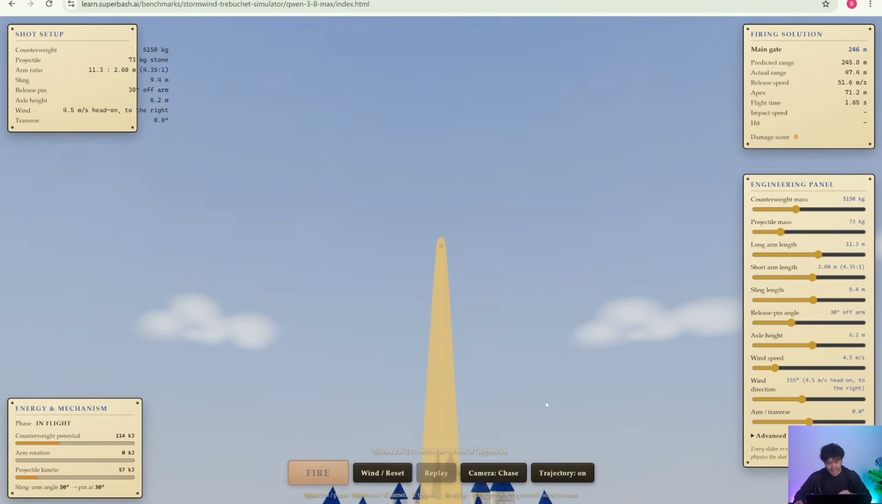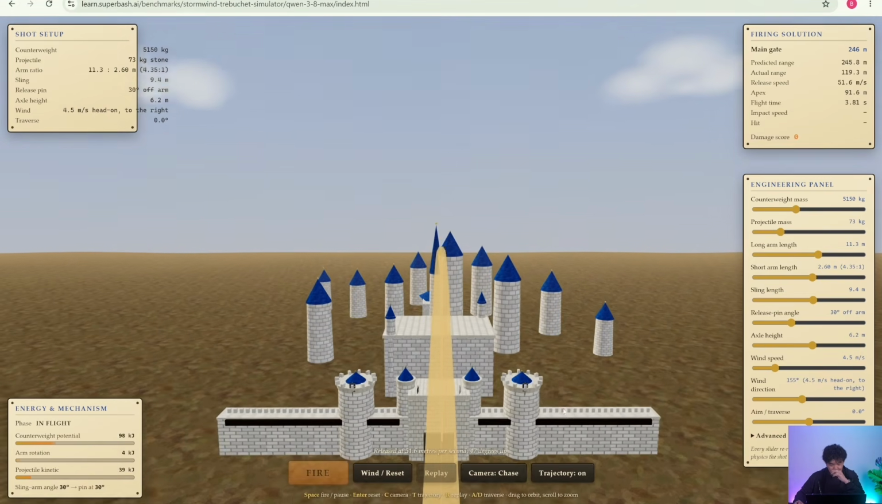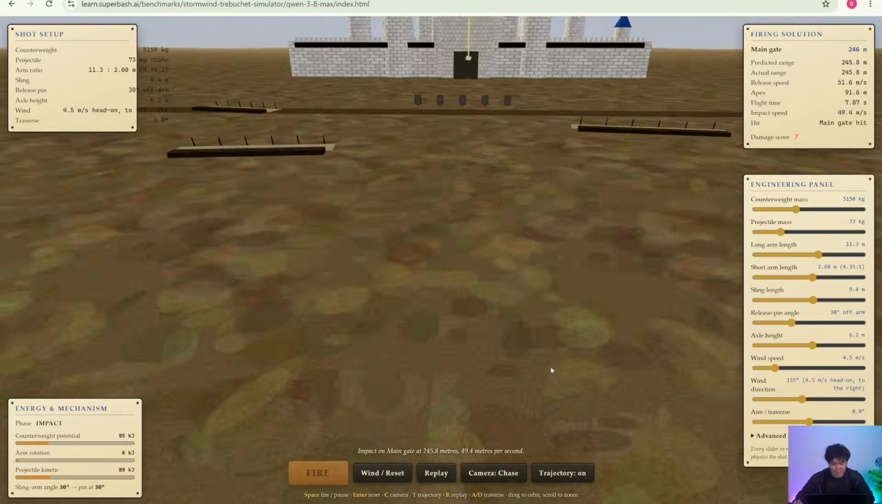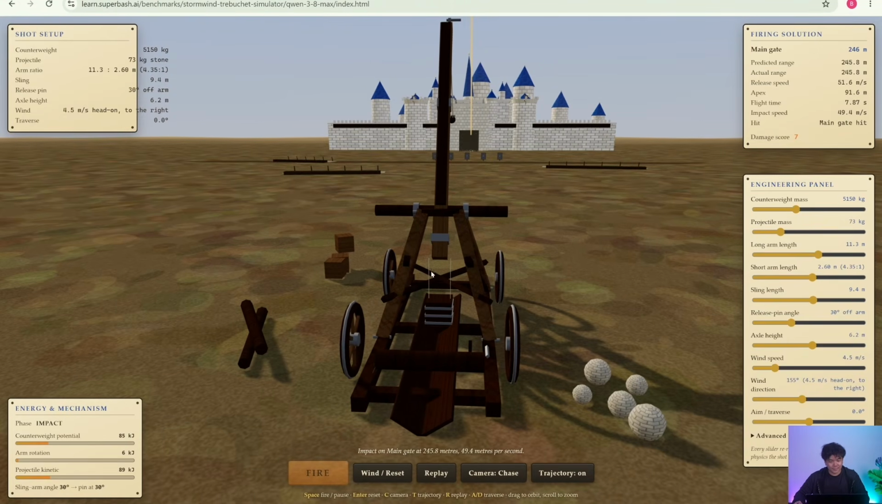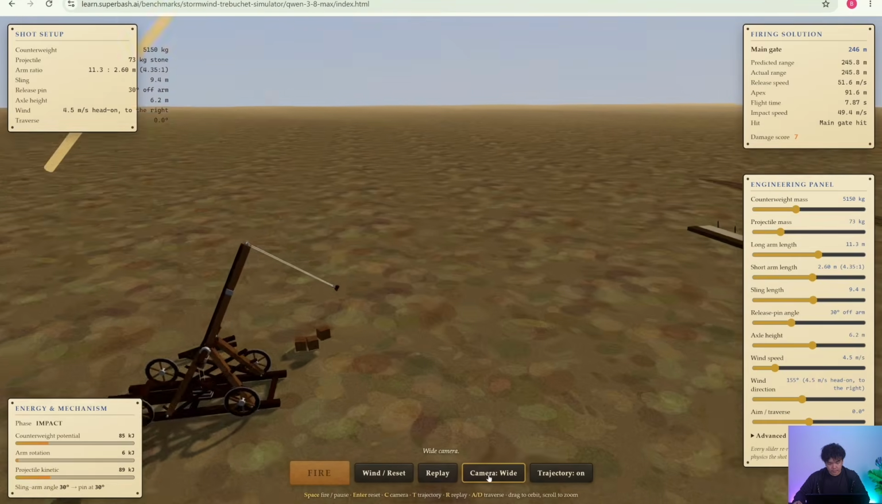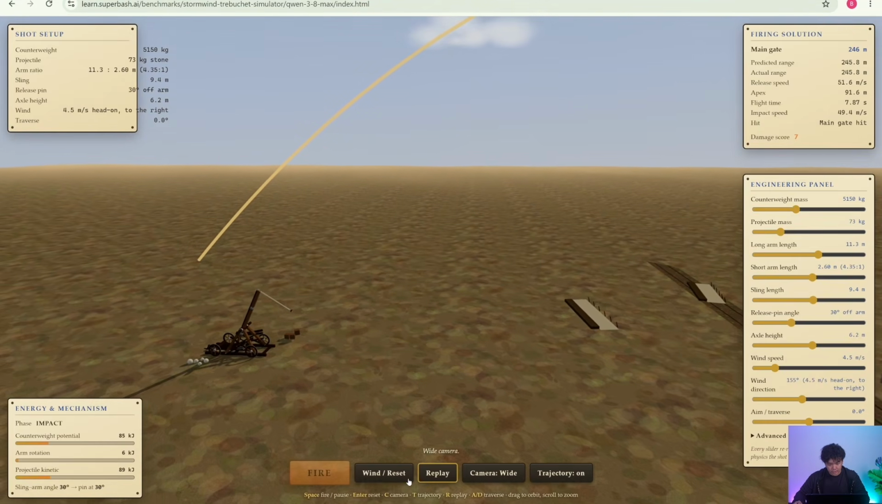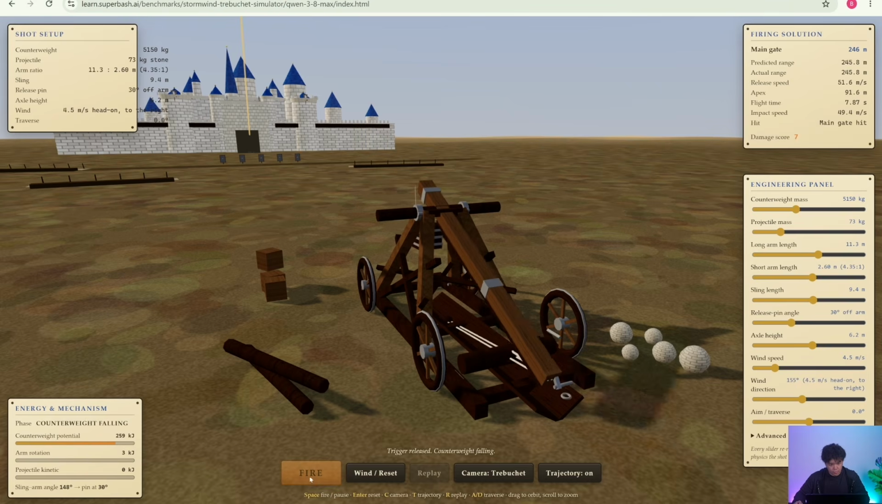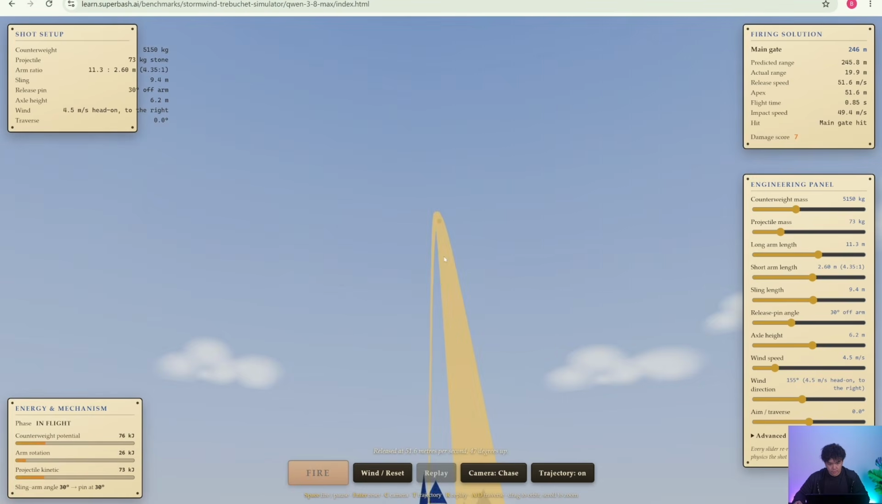So there's the sling there, of course. Some models, I think DeepSeek didn't have the sling, so it's technically not a trebuchet, but it's a catapult. We did that test. You can check that video out. We can also change camera angle. So this is pretty cool. From wide to trebuchet only, and then wind, reset trajectory on. Oh, pretty cool. Pretty cool.